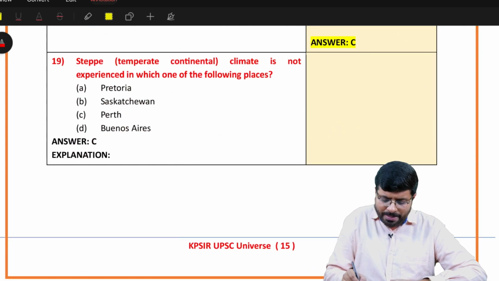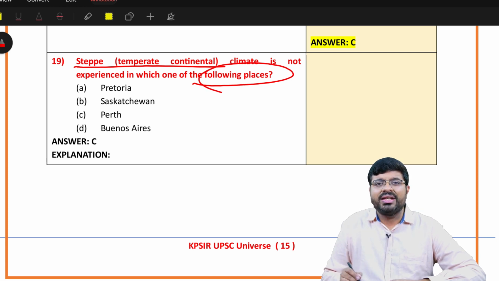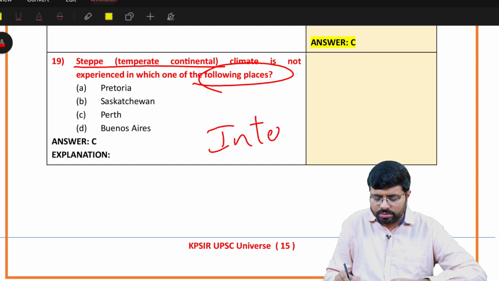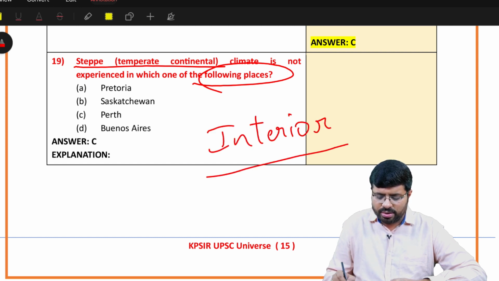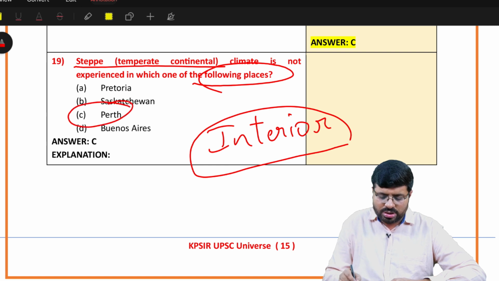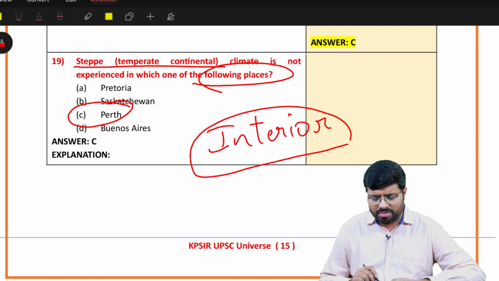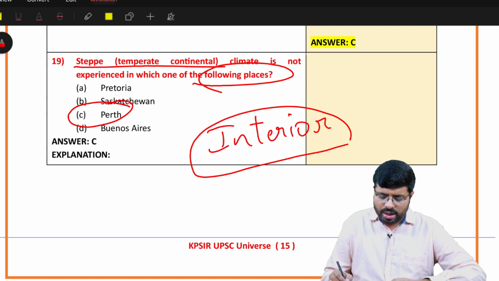Then, steppes is not experienced in which of the following places? See, the moment you say steppes, they are known for the interior. So that's the thing. When you have read in the G.C. Leong textbook, the first statement you have about steppes is interior climate. If it is interior, you would not find it in the coastal regions. So one such coastal area which you have is Perth, where it is not found, right? Pretoria, Buenos Aires, yeah, maybe too.